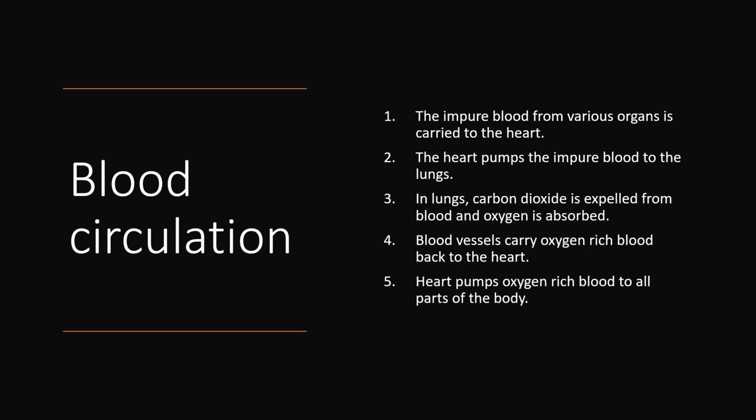In the lungs, carbon dioxide is expelled out from the blood and oxygen is absorbed. Now, this oxygen-rich blood is carried by the blood vessels to the heart. Finally, the heart pumps this oxygen-rich blood to all the parts of the body. Thus, the constant movement of blood throughout the body by pumping of the heart is called circulation. Hence, the process of blood circulation is complete.